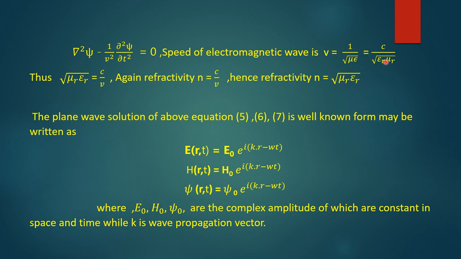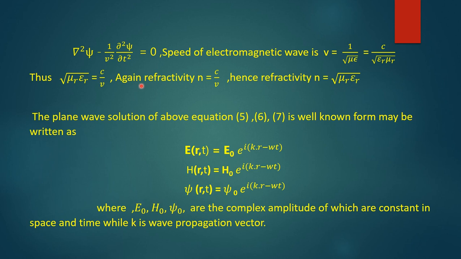If we put these values, and also 1 by root over mu 0 epsilon 0 is the speed of the wave, then that can be written as c, which is the speed of the electromagnetic wave in free space. Thus v is equal to c divided by root over epsilon r into mu r. And from this equation, root over mu r epsilon r is equal to c by v.